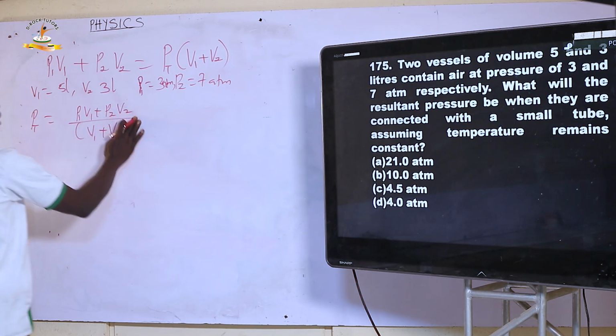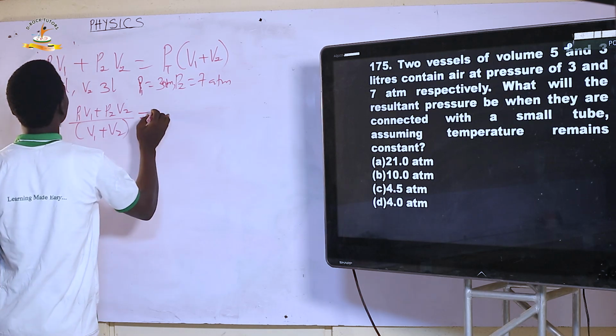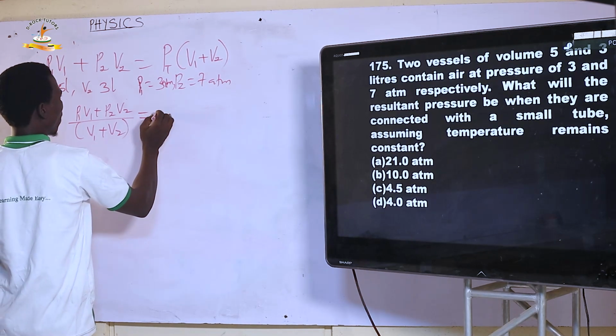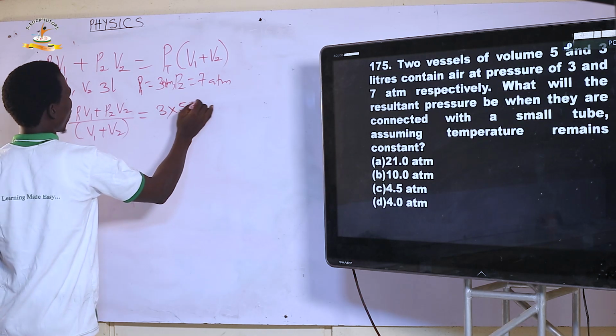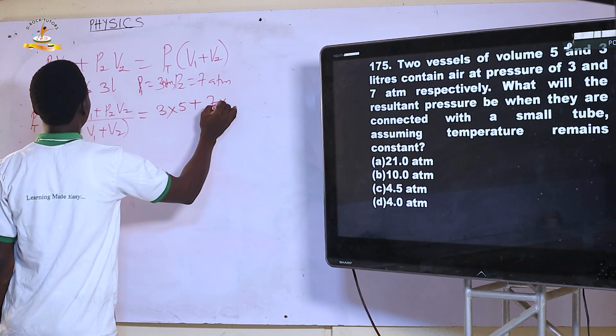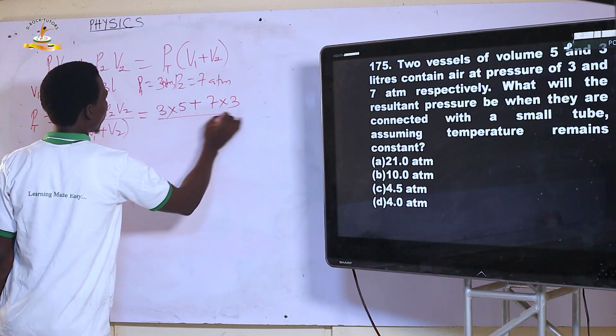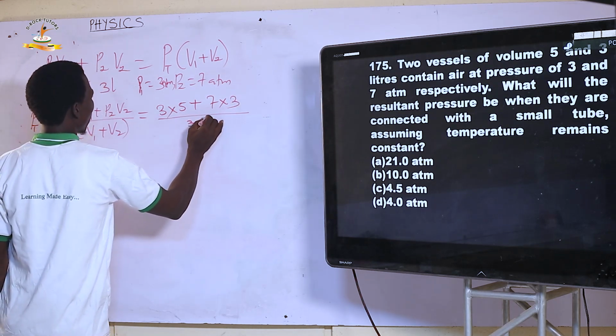Putting in the values: P1, which is 3, multiplied by V1, which is 5, plus P2, which is 7, multiplied by V2, which is 3, all over V1 plus V2, that is 3 plus 5.